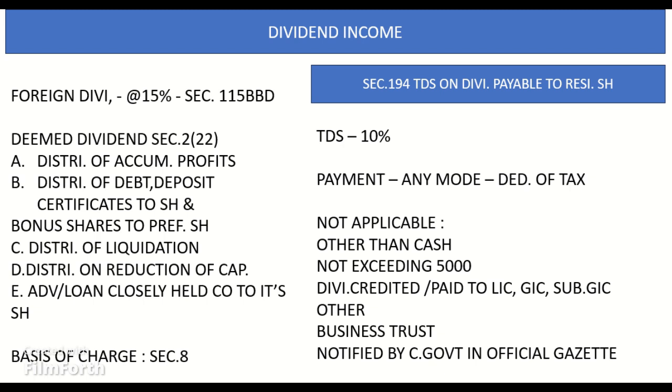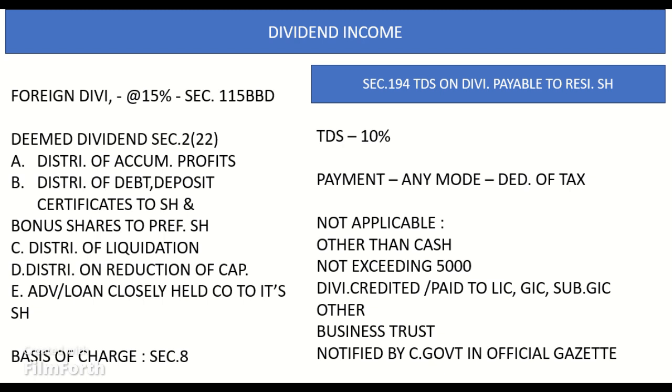Sixth, buyback of own shares. Any payment made by a company on purchase of its own shares from a shareholder in accordance with the provisions of Section 68 of the Companies Act, 2013 is not a deemed dividend. Seventh, any distribution of shares on demerger by the resulting company to the shareholders of the demerged company, whether or not there is a reduction of capital in the demerged company, is not a deemed dividend.